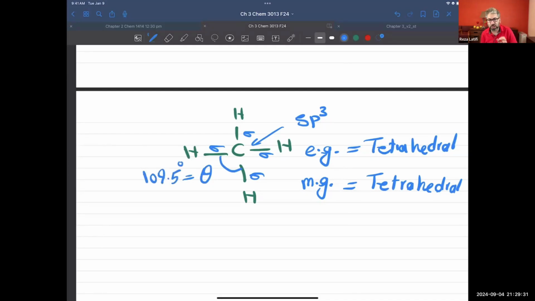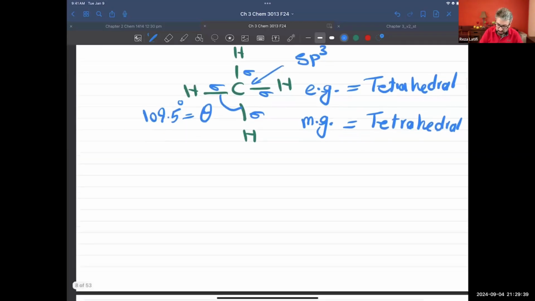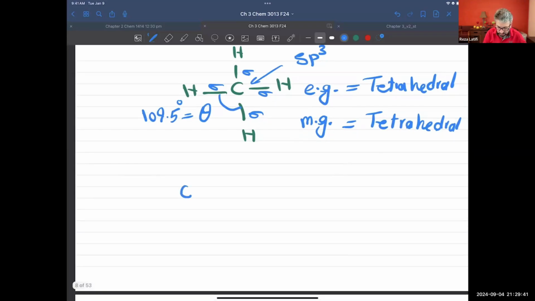Next, I want to teach you how to present a tetrahedral geometry, or how to draw it. You will draw carbon inside the plane. Next, you will attach 2 hydrogens to it, and those 2 hydrogens will be inside the plane. So we have hydrogen attached to carbon, hydrogen attached to carbon, and those are in the plane, the same plane that has the carbon and the two hydrogen atoms.